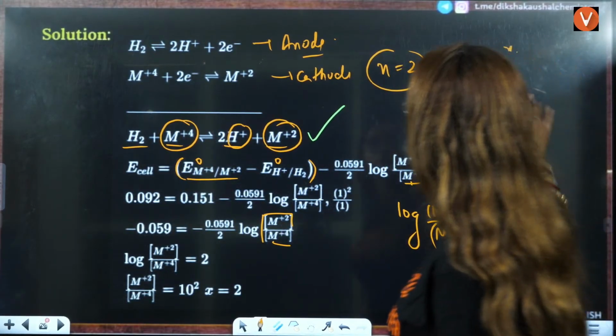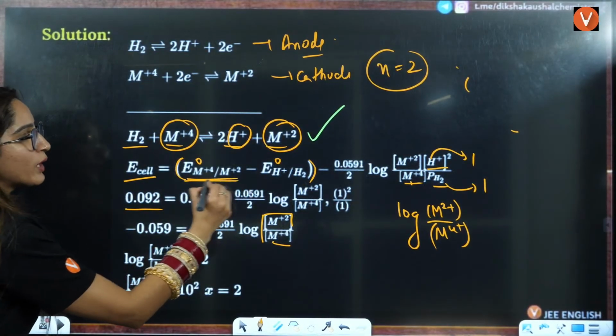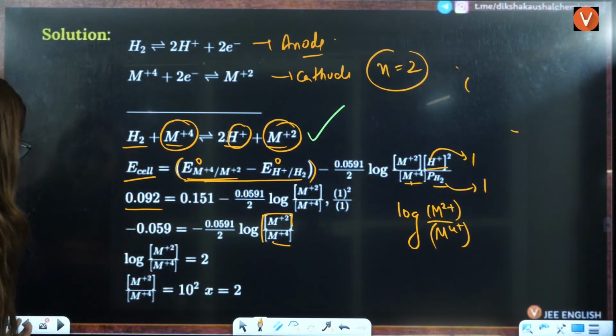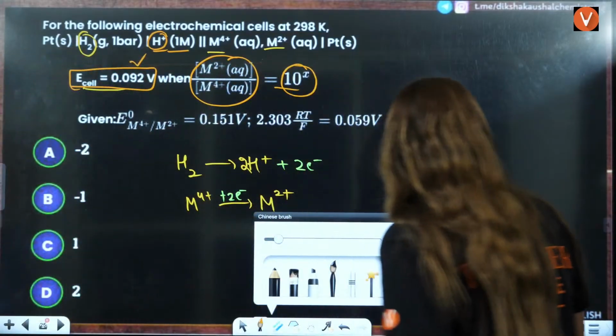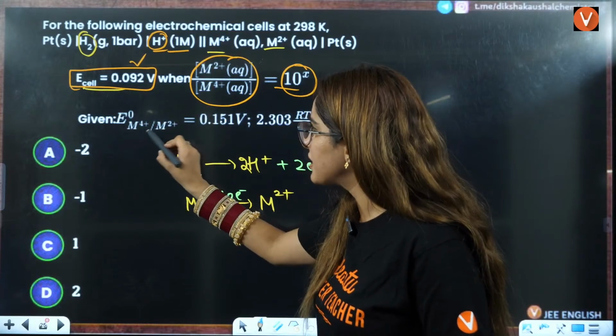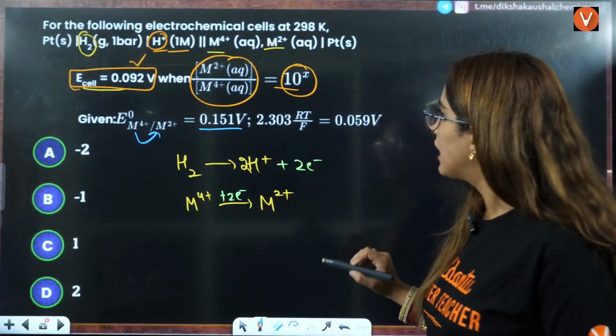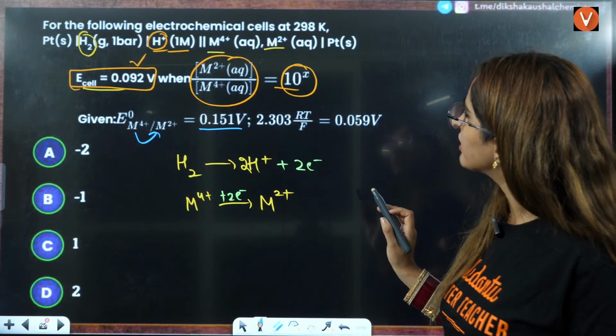Now, we know that this value is given to us. This value you can easily calculate. Now, reduction potentials here. Let us see if both the reduction potentials are given or not. Here the oxidation number is decreasing, so reduction potential is given to you. What about the other reduction potential?